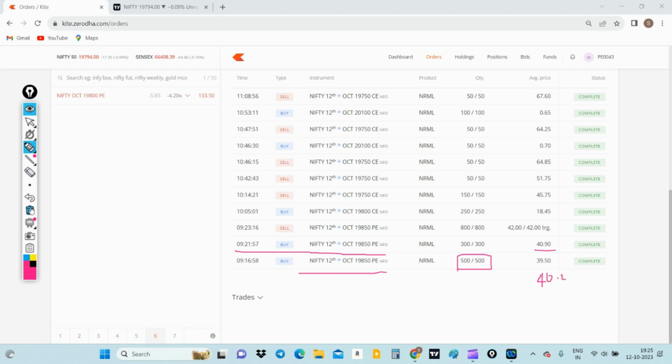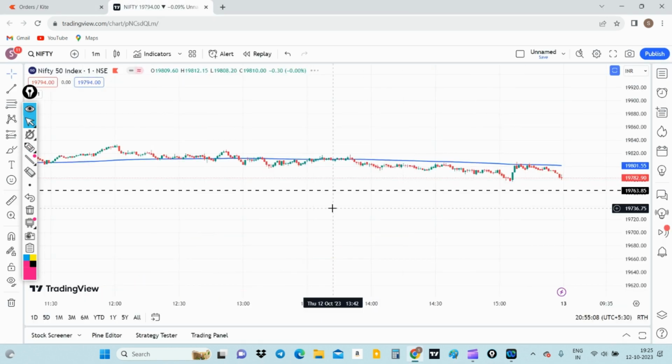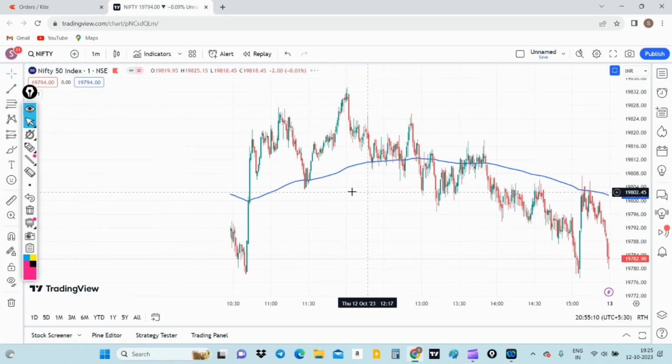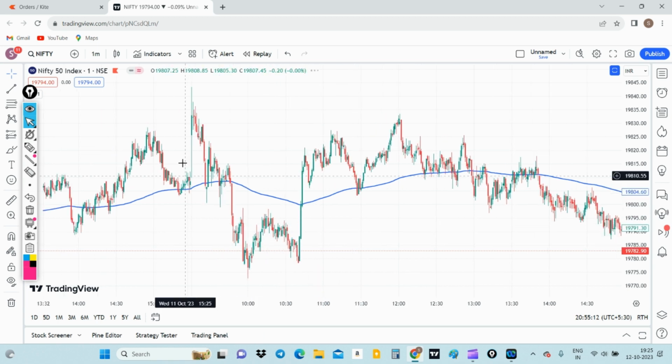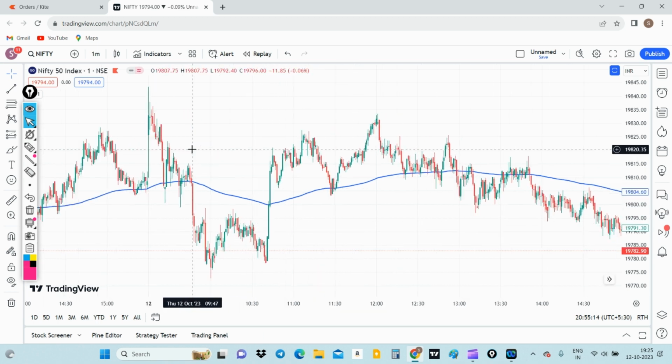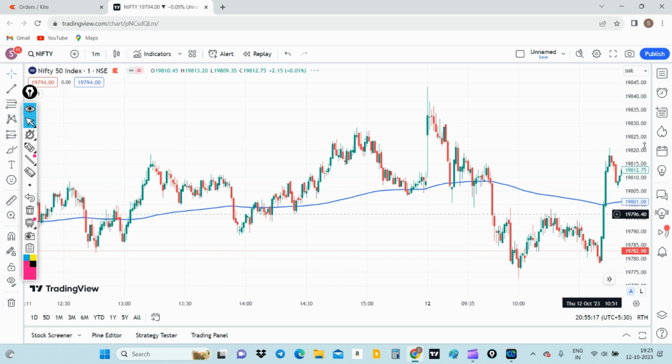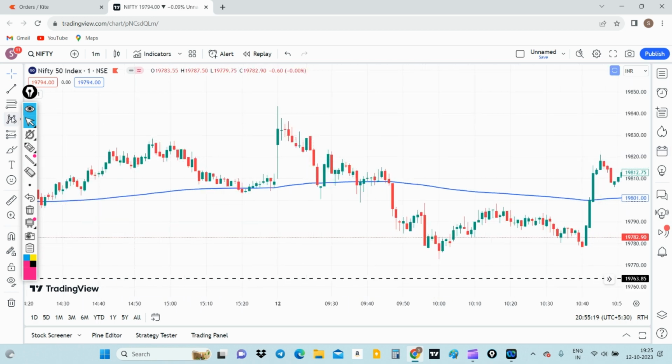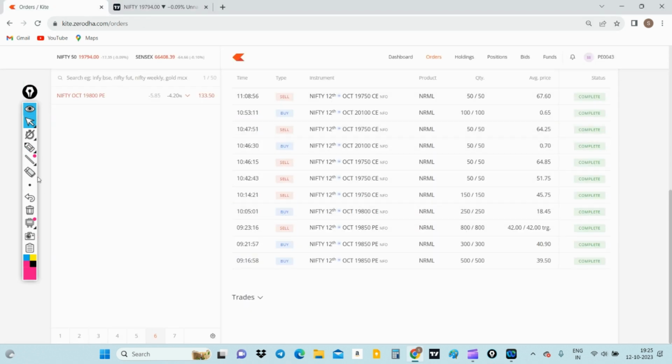Initially I saw Nifty was trying to take over here. Let me move to the 1 minute time frame. It will be much easier to understand. Here, if you see, this is today's candle, wherein the Nifty was making a volatile move in the initial stages. At this point I was thinking that it will break, but it was sustaining and there was a bounce. So hence I trailed my SL over here.